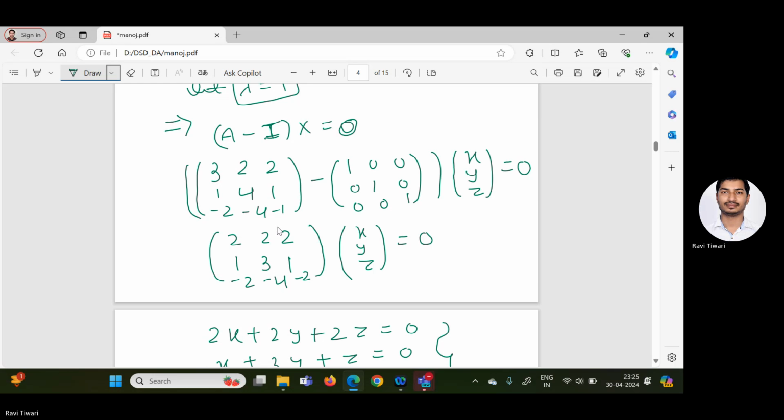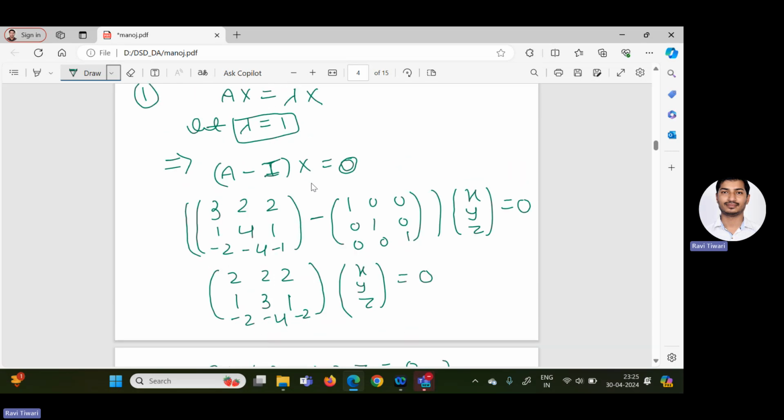And 1, 4, 1, minus 2, minus 4, minus 1, minus I. Why? How are we getting the identity matrix? Because we are calculating the eigenvector corresponding to the eigenvalue lambda equal to 1. So lambda equal to 1, and we can get A minus I, where I is nothing but 1 0 0, 0 1 0, 0 0 1. You are looking here because we are getting non-zero elements in the diagonal position.